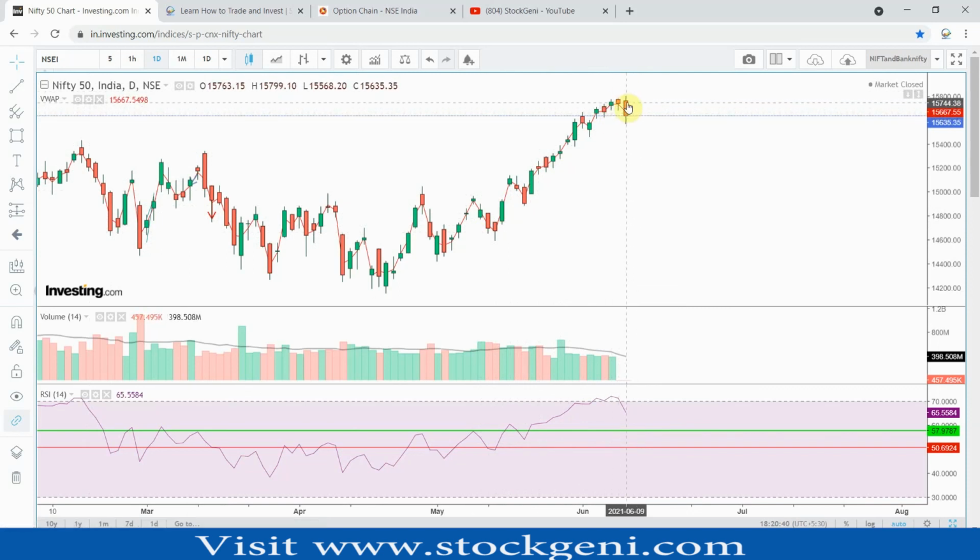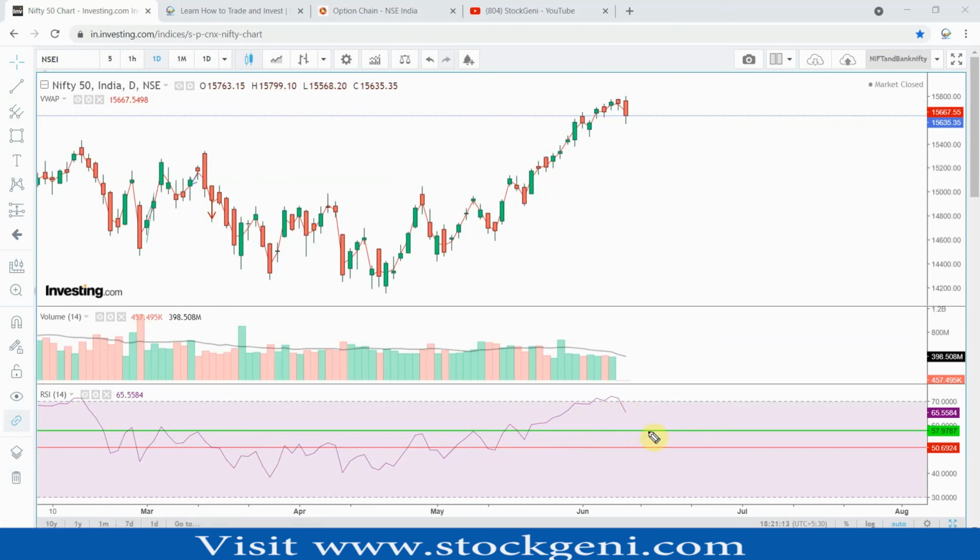Now we see that it is closed below the VWAP level here. And apart from that, you also need to look at a few things here. This is the RSI indicator I have added, just to see what the next formation is. You can see the RSI is also curving down, and if it is curving down, till what point can it take support?